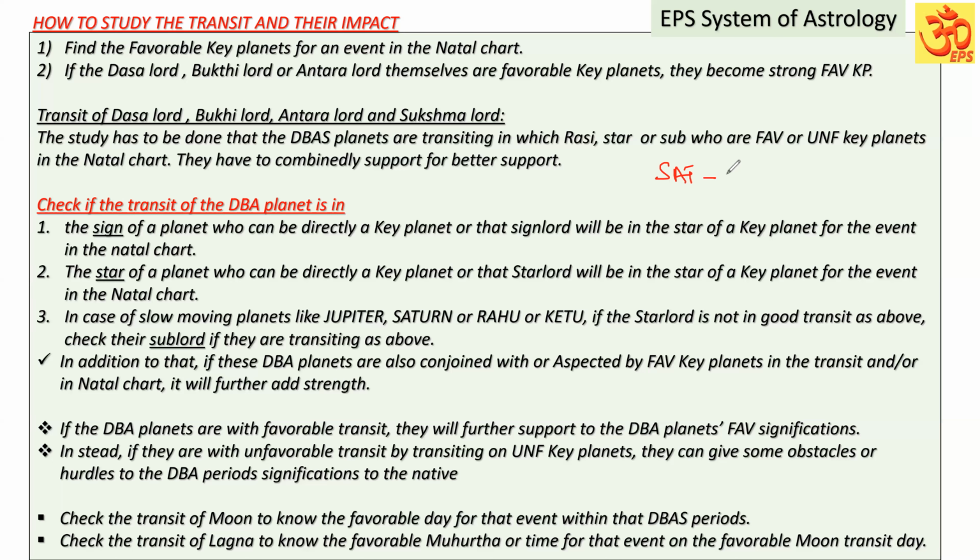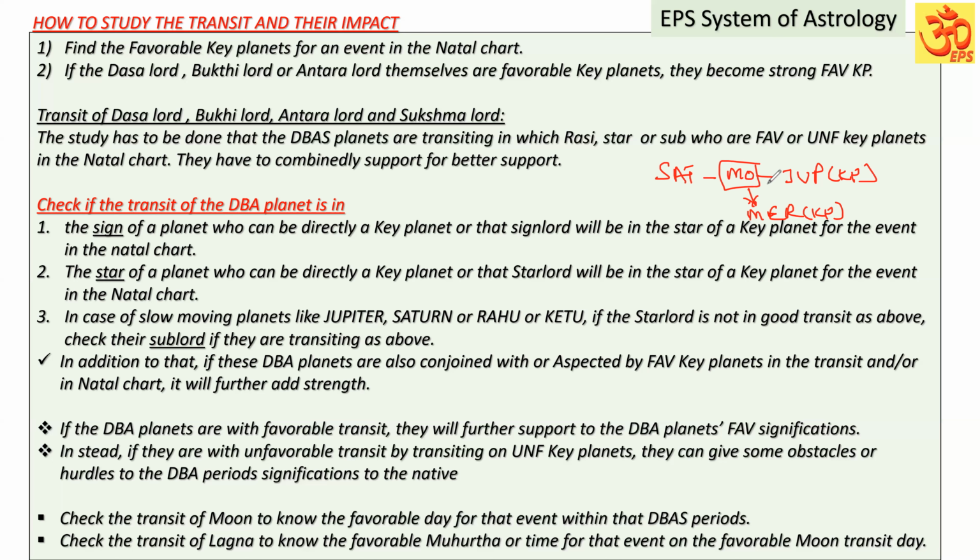Saturn is in the sign of, say, Moon, as I said, and in the star of Jupiter, right? Moon, the sign lord, is in the star of Mercury. It means Saturn's sign lord Moon is in the star of Mercury, which is a key planet, as we discussed in the example, and Saturn in the star of Jupiter is also directly a key planet.